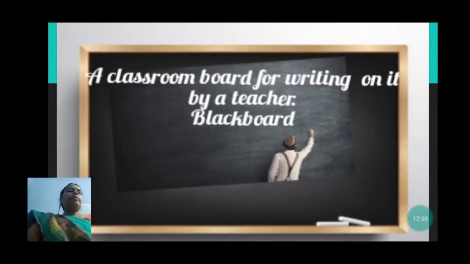Now, a blackboard. The blackboard will be black in color. A classroom board for writing on by a teacher. The teacher is writing on a blackboard, and you can see chalk over there. He uses chalk to write on the blackboard. You have a whiteboard on which we write with a black marker, but here the teacher is using a blackboard and a white chalk. He writes on the board, and whatever is written, you follow, and the teacher tries to explain it nicely.